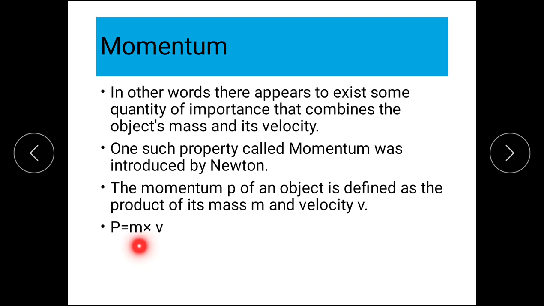The SI unit of mass is kg and that of velocity is meter per second. So, the SI unit would be kg meter per second.